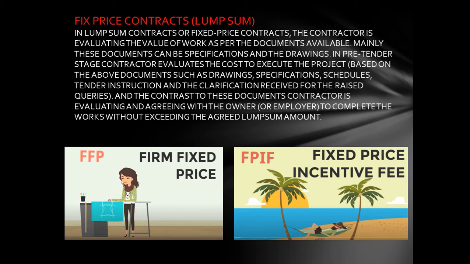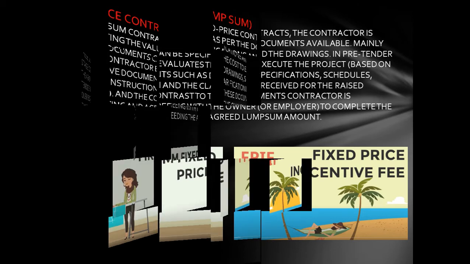The second one is FPIF, fixed price incentive fee. In this, the price is fixed, but an incentive can be awarded. If you complete your work 3 weeks early, you will be awarded the incentive fee. But in this kind of work, the focus is on the quality of work. The second thing